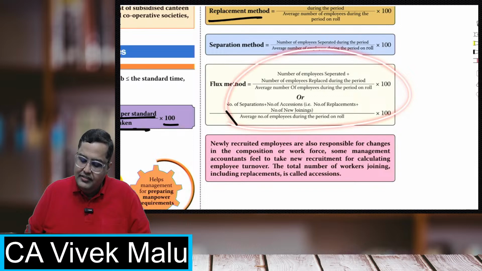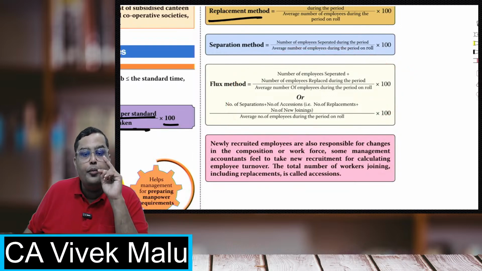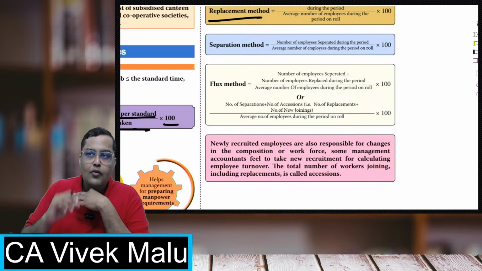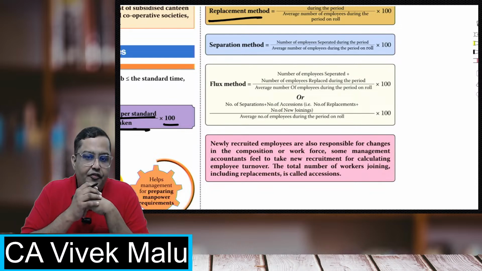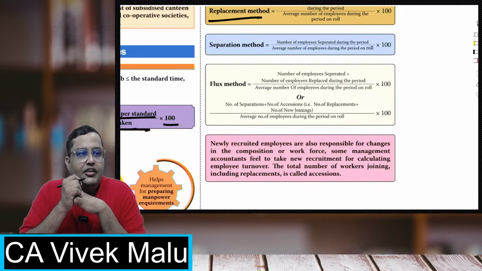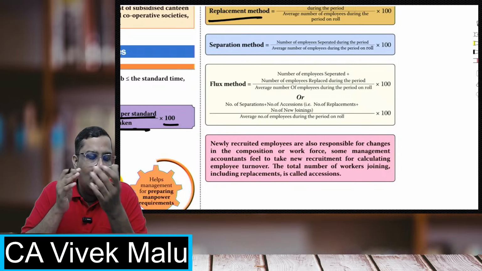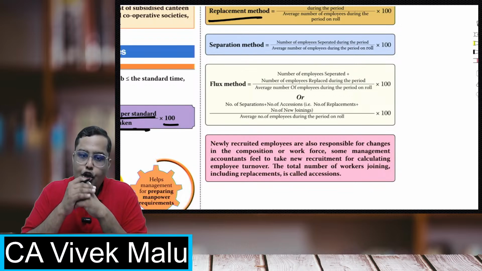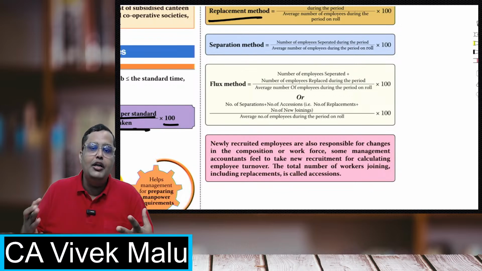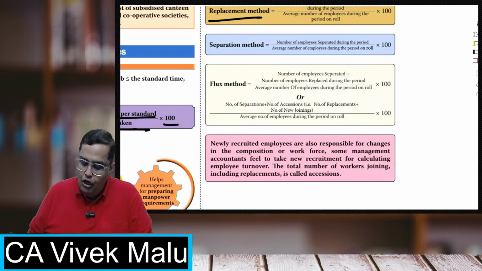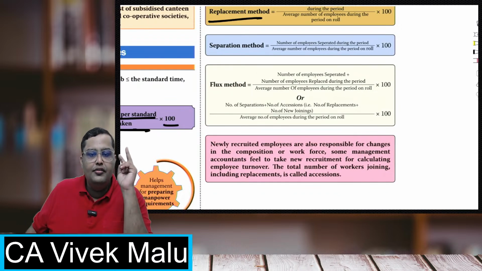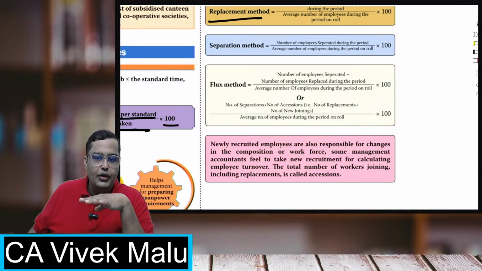And the third one is the flux method, which actually incorporates both. In fact, it incorporates new joinings also. When you expand very fast, it is not necessary that the new workers coming are always in place of replacement only. Sometimes when you expand, you have new openings, new joinings, new places. So the flux method can be calculated with the help of 2 formulas. One is with expansion, one is without expansion.